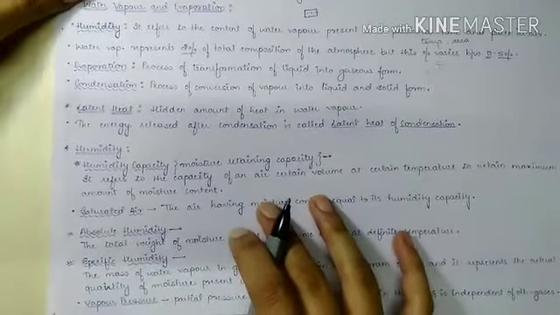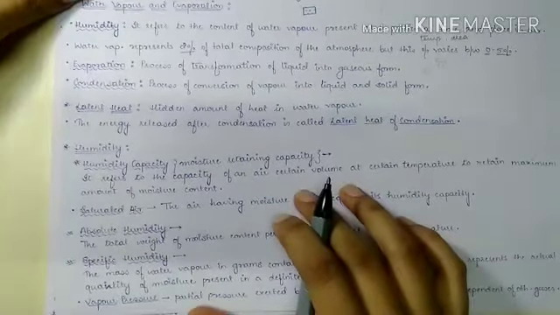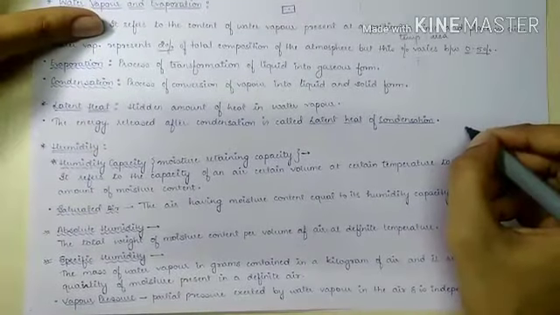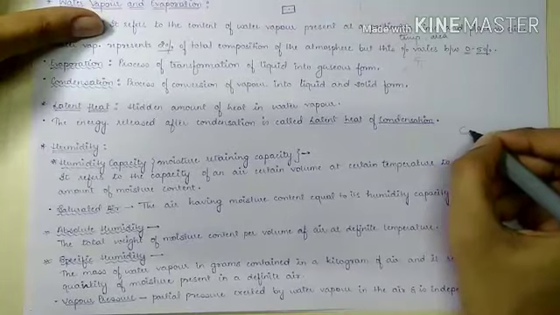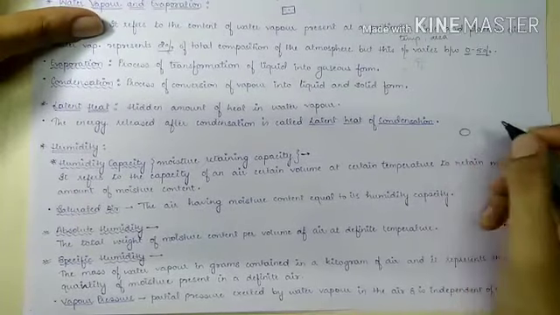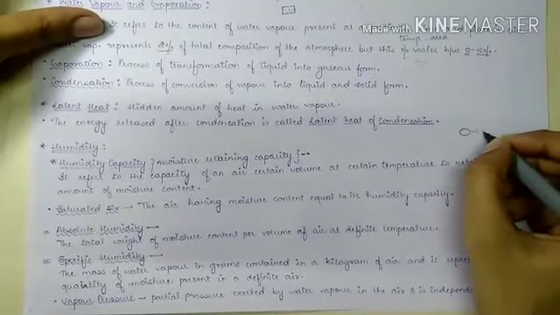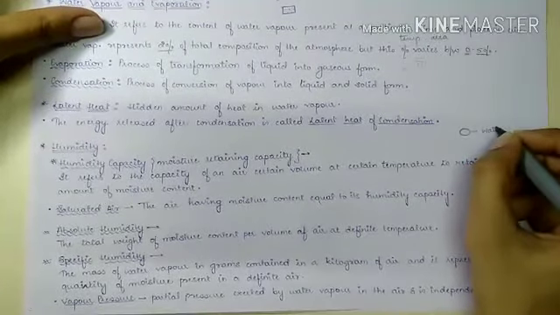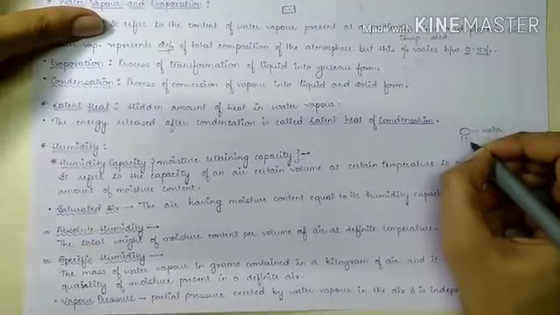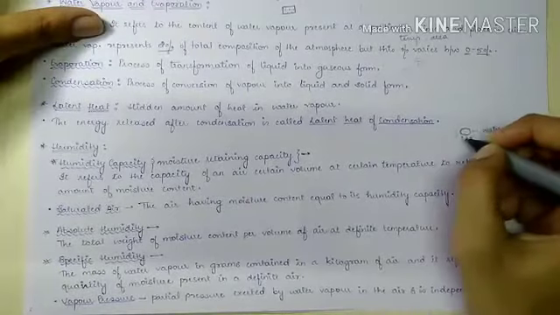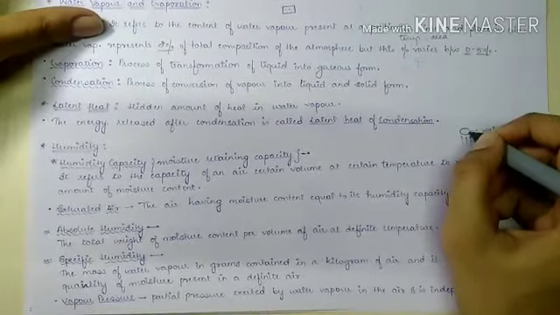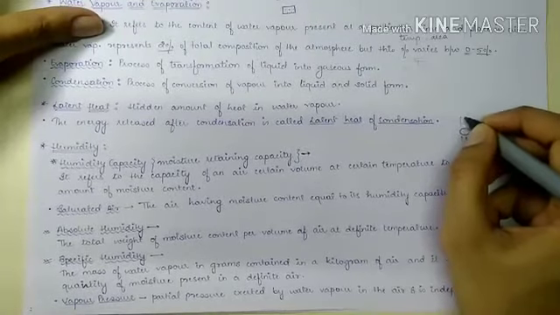Now, what is latent heat? Let's take an example. This is water. Now it is heated up, and because of heating, its molecules get energy and convert into water vapor.